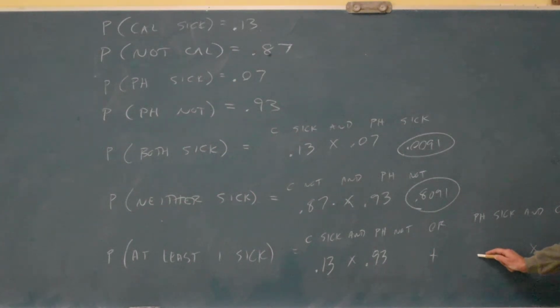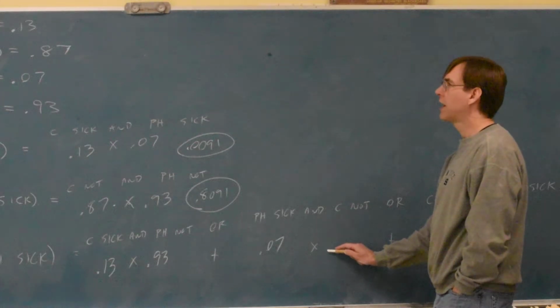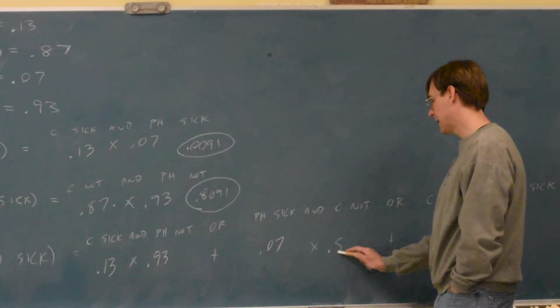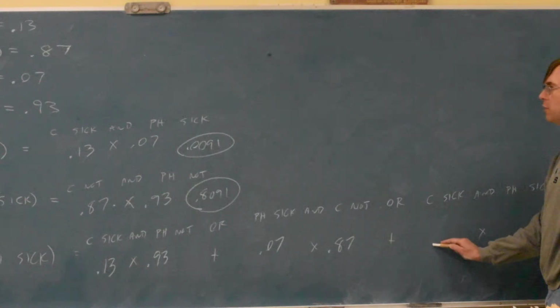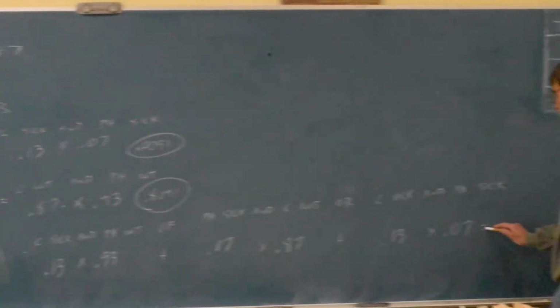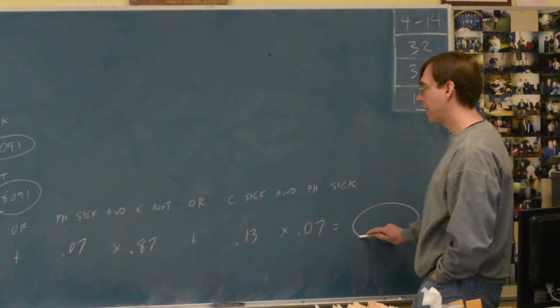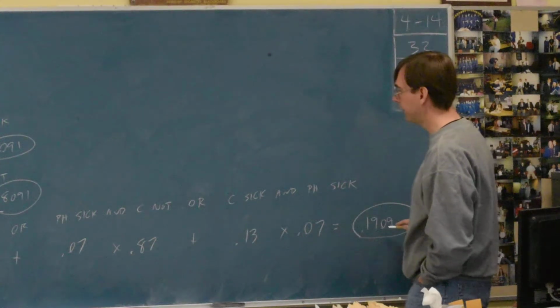We could instead do Phoebe being sick, that's the 07, while Calvin stays healthy, that's the 87. Or they could both be sick at the same time, which is the 13 and the 07. We could add that all up and get 1909.